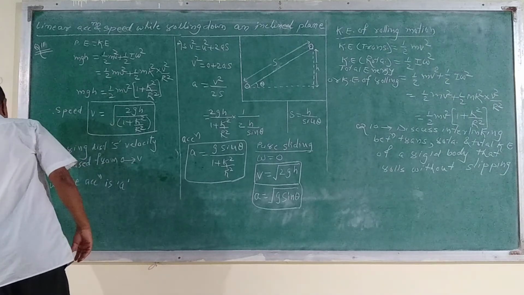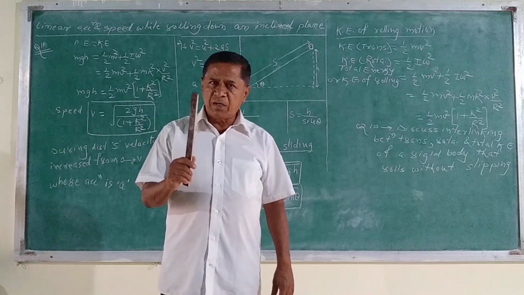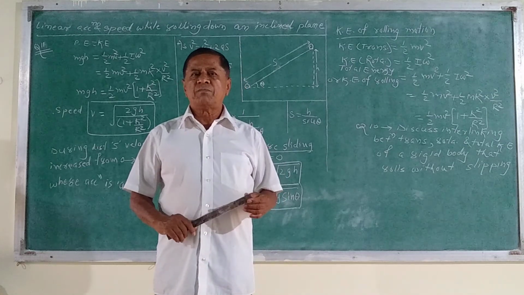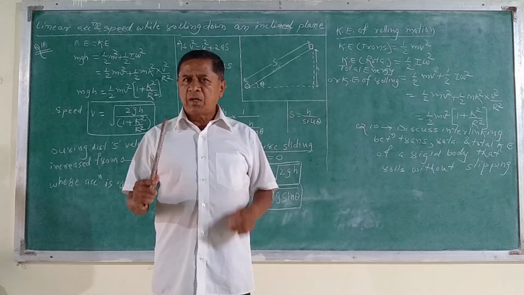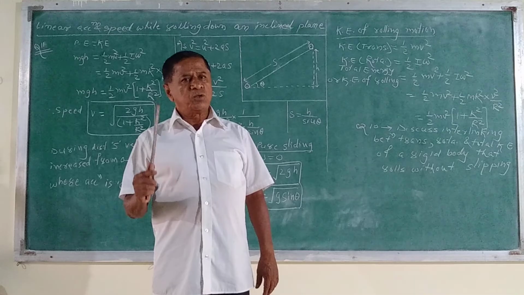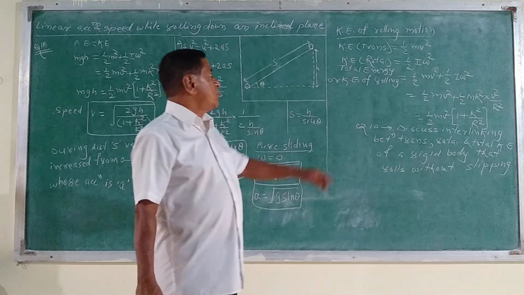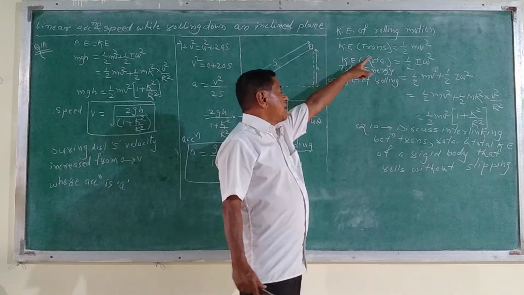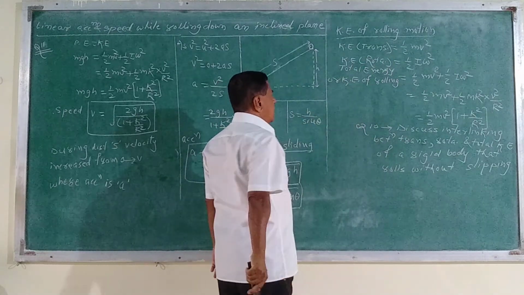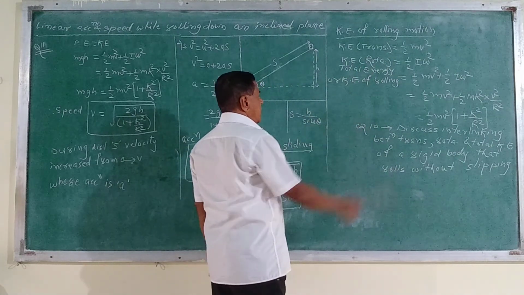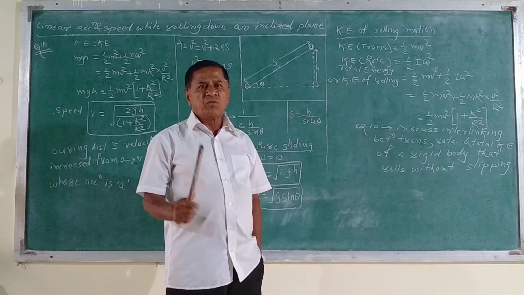We have derived the formula for the rotational kinetic energy, 1/2 I omega square. I means moment of inertia. The kinetic energy of translational motion is 1/2 mv square. That is the total energy in the rolling motion, the sum of the translational motion plus rotational motion. Total kinetic energy in rolling motion is the sum of the two, that is 1/2 mv square plus 1/2